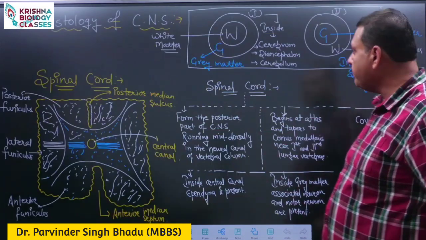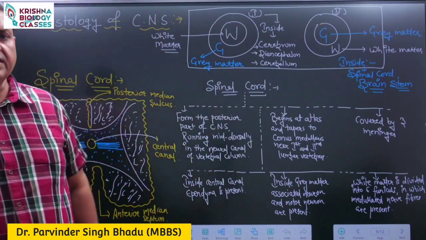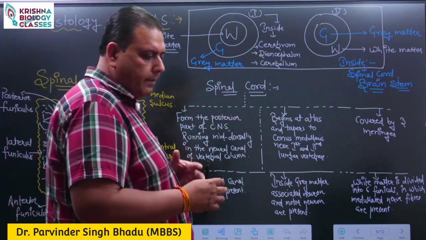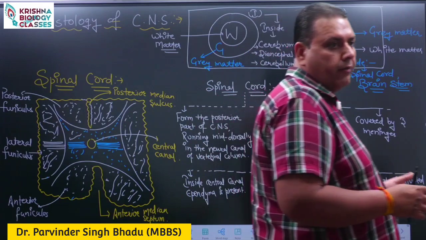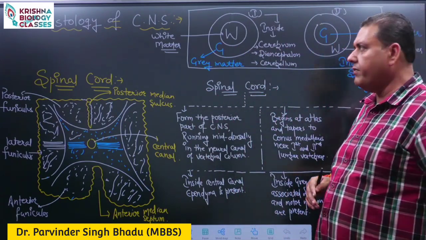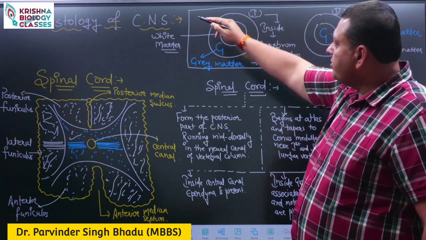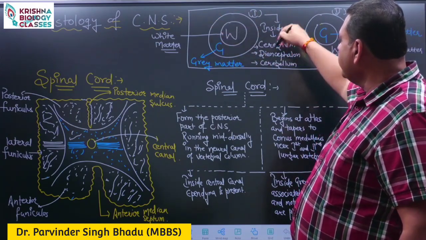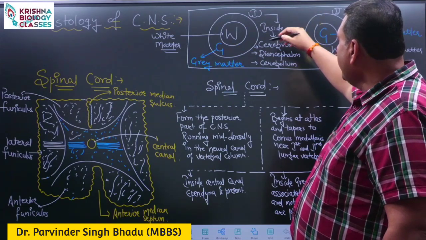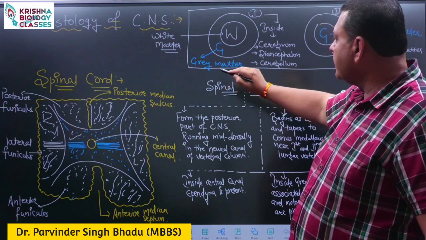Now the next part is the histology of the central nervous system. Some parts contain white matter on the inner side and some parts contain grey matter on the inner side. We need to remember the histology of the central nervous system with this diagram, in which grey matter is present on the outer side.